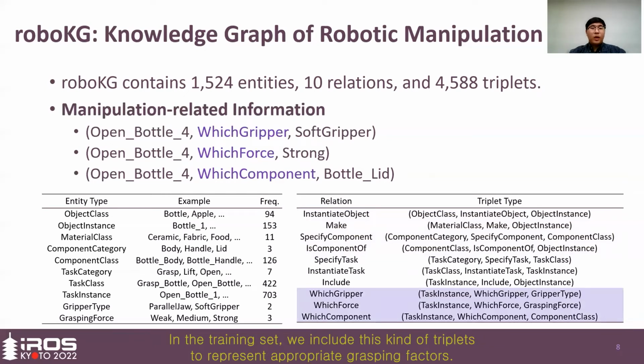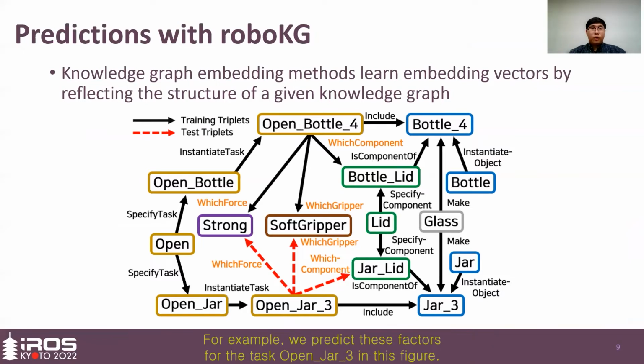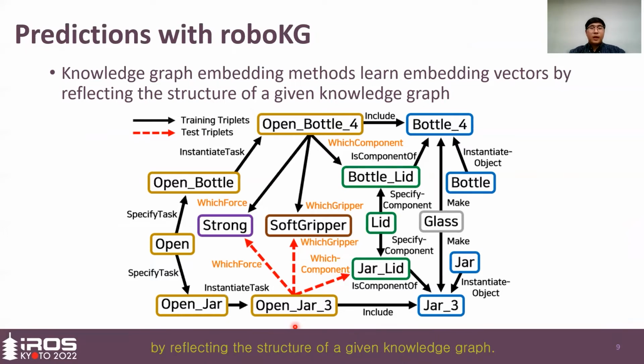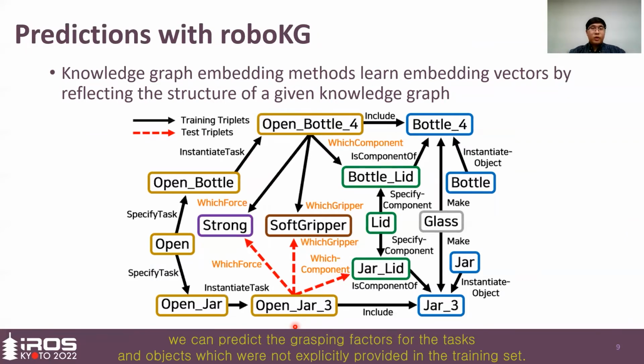In the training set, we include this kind of triplet to represent appropriate grasping factors. At testing time, we predict which component a robot should grasp, which gripper to use, and how strongly to grasp. For example, we predict these factors for the task open jar 3 in this figure. A knowledge graph embedding method learns embedding vectors of the entities and relations by reflecting the structure of a given knowledge graph. By learning the embedding vectors of the entities and relations of roboKG, we can predict the grasping factors for the tasks and objects which were not explicitly provided in the training set.